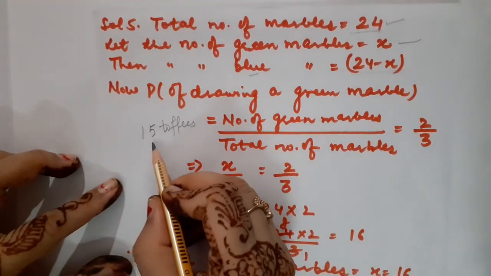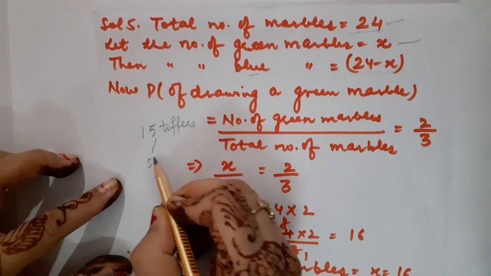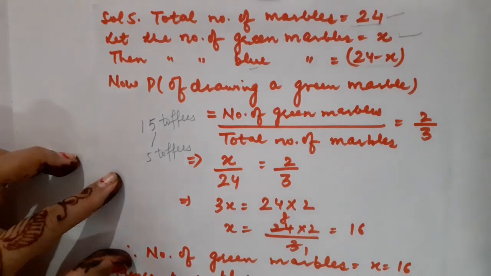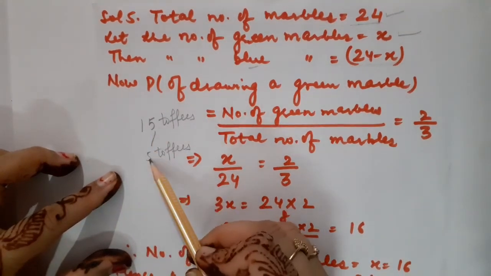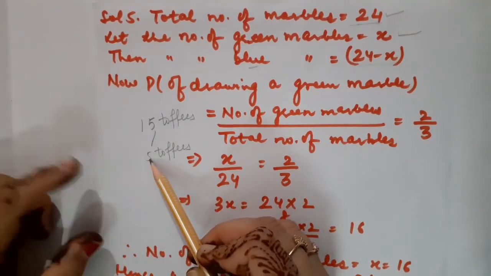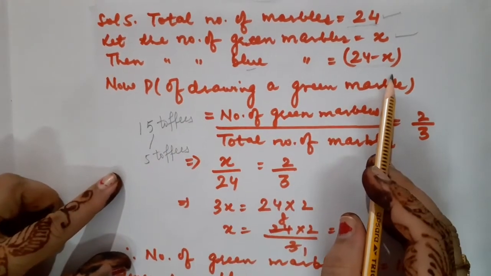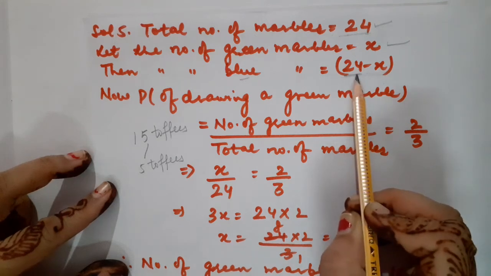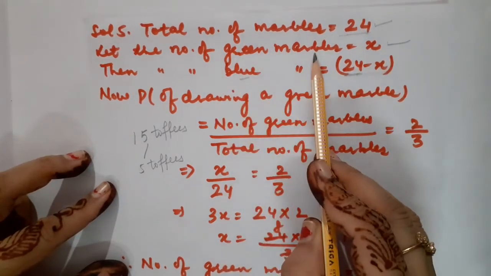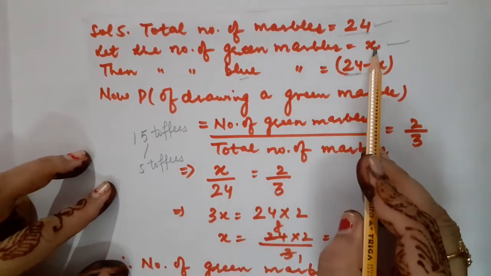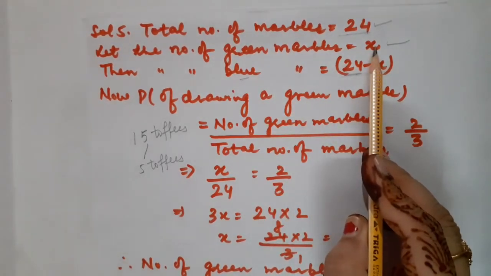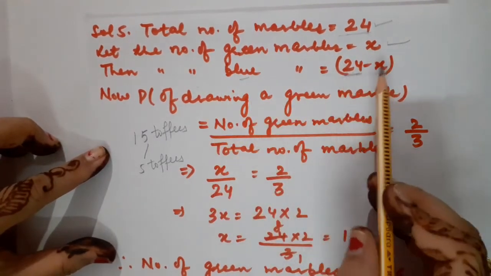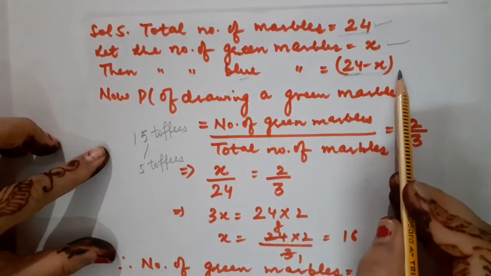Out of those 15 toffees, I have given 5 toffees to my friend. So I am left with 15 minus 5, that is 10 toffees. The same concept we are going to apply over here. We had total 24 marbles. Out of those 24 marbles, x are green in color. So x will be removed. So the number of blue marbles will become 24 minus x.